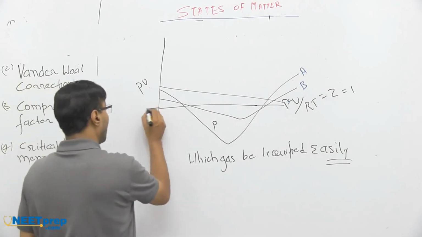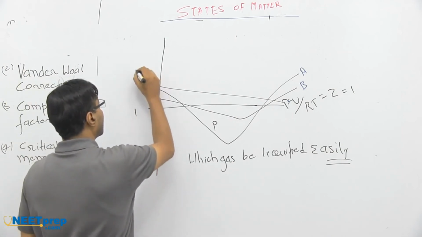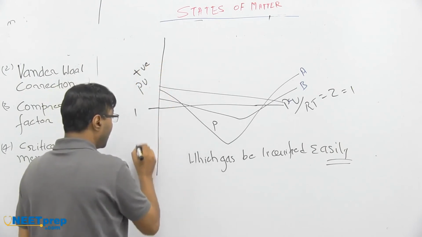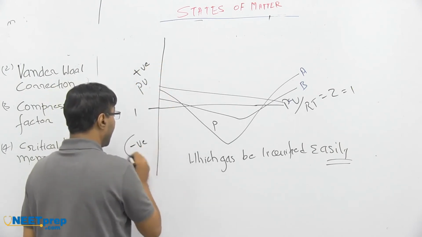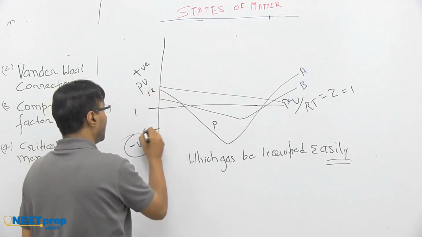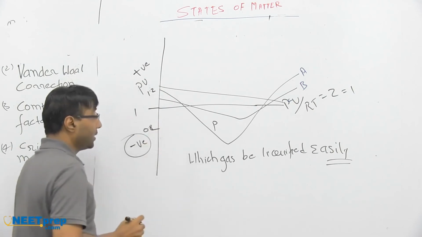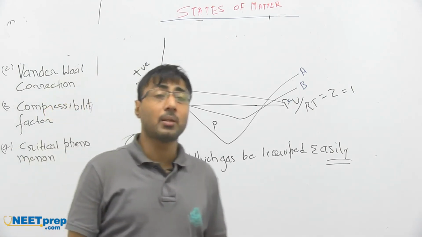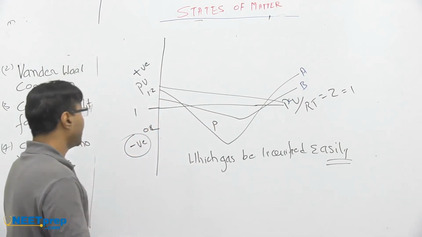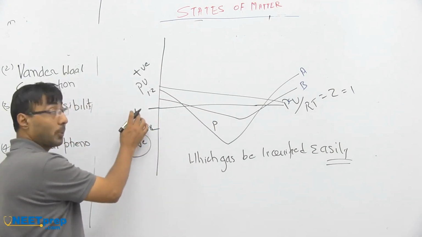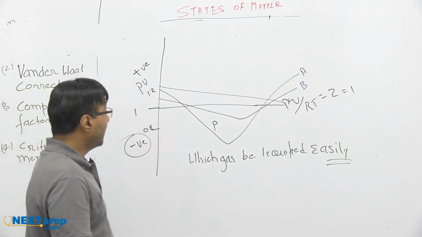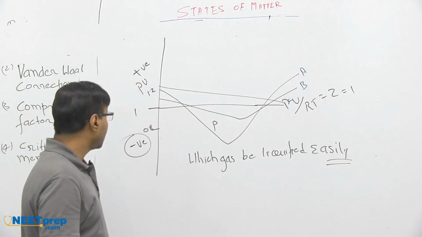If this is equal to 1, then above it is higher than 1, which is generally written as positive. This is lower than 1, that's why it is written as negative. There is no negative sense. This can be 1.2, this can be 0.8. 0.8 is lower than 1, but it's not negative. But in most books, they have written positive and negative, based on that sense. Since 0.8 is a lower value, they have written negative. In fact, there is no negative value for this.